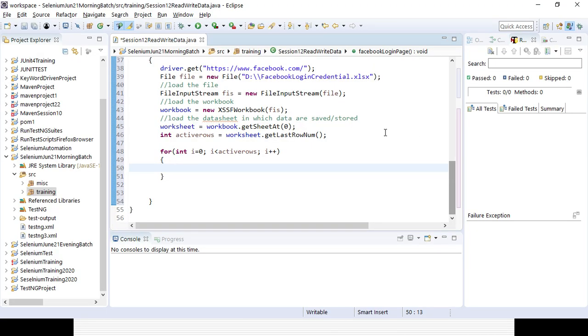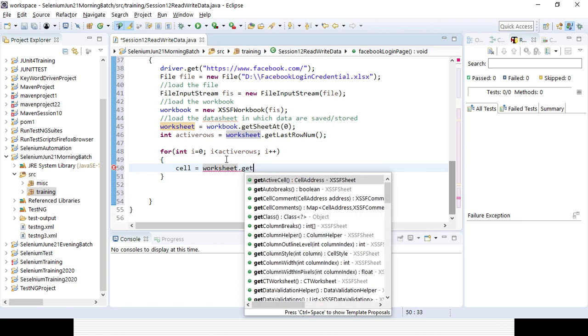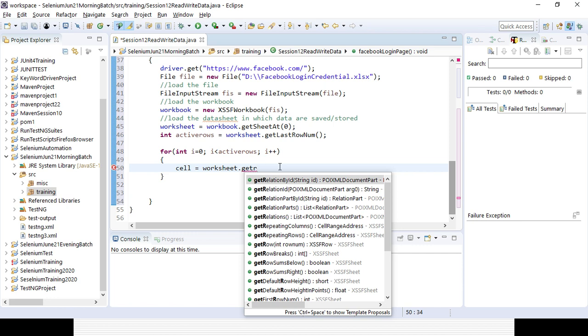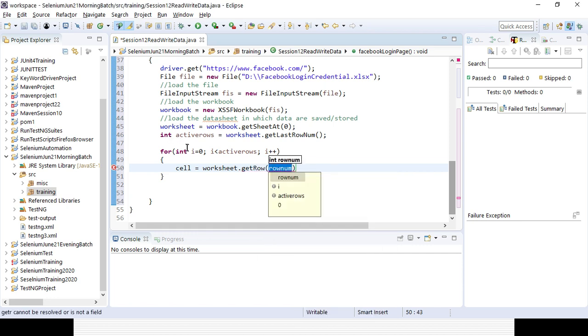So how can I get the cell variable here? Equal to, first I need to go to the worksheet. That is my worksheet, meaning I am going to the sheet number, and then I will be going to get row. So row means I am iterating the row, through the i variable.